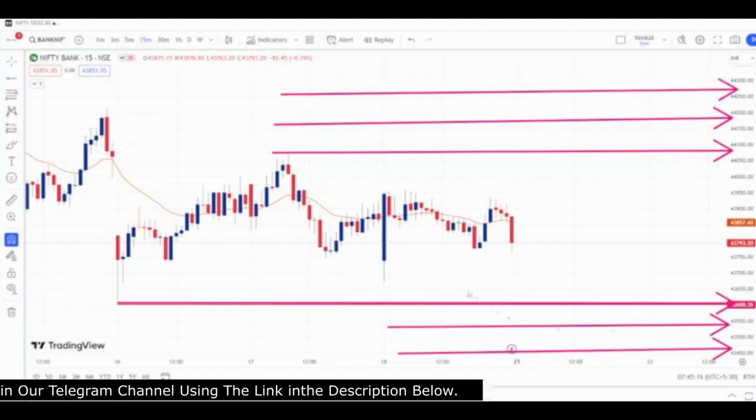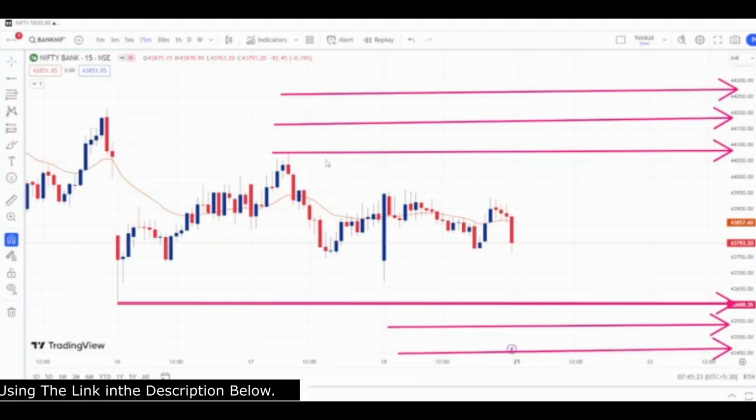For any reason, if Nifty or Bank Nifty opens gap up or gap down on Monday, then the weekly levels will work, but these intraday levels will not be valid, and we will wait for fresh data, and we will update you in the Telegram channel in the live market.